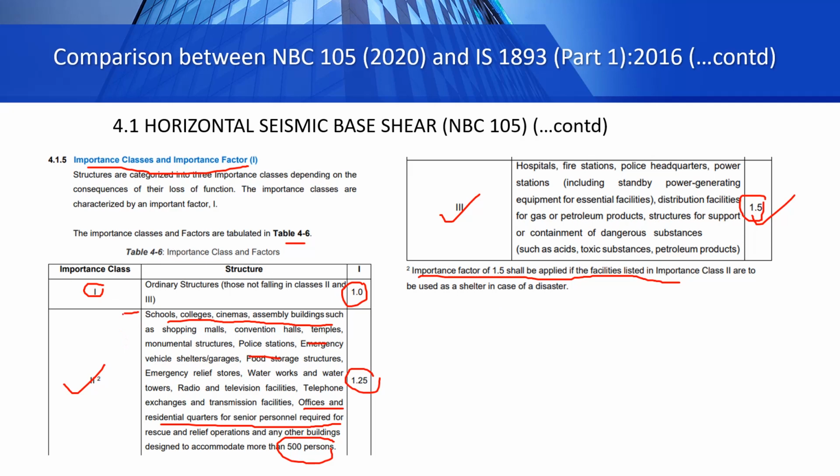For example, schools and colleges are generally used immediately after a disaster because of their open spaces and the importance of those structures. They can be used as shelter, and that disaster can be anything such as earthquake, fire, or any other hazard. If these class 2 structures are to be used as a shelter in case of a disaster, then the importance factor should be changed from 1.25 to 1.5. So take care of this also.